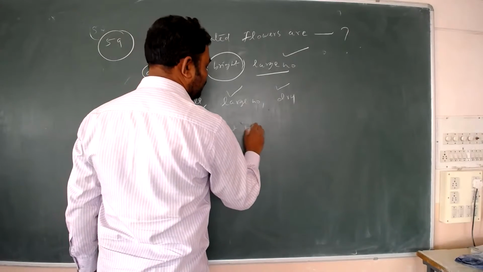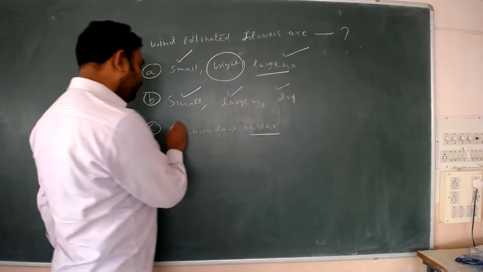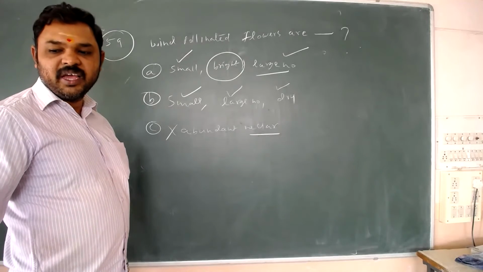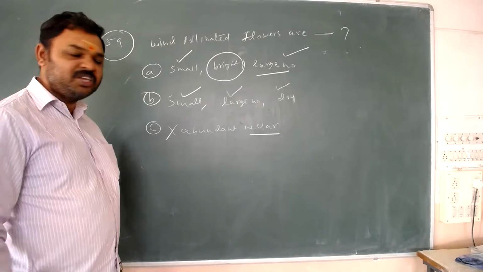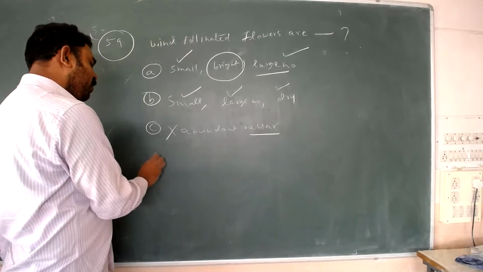Abundant nectar is not produced by wind pollinated flowers. Nectar is produced by entomophilous flowers. So where any biological agent is involved in pollination, nectar is produced, not by wind pollination.